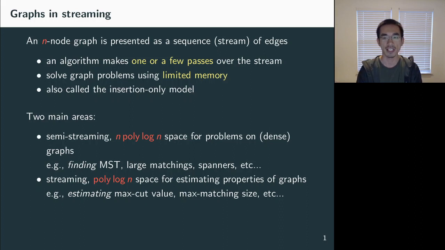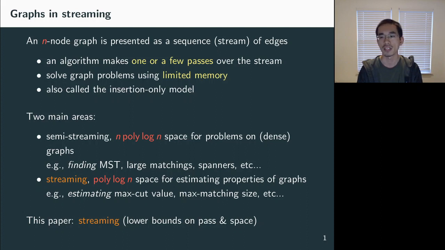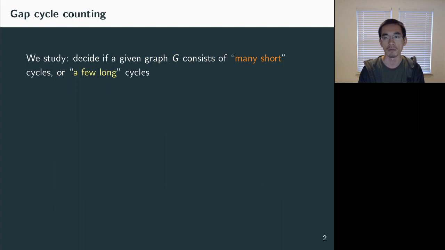I would like to emphasize here that these two areas are usually quite different in both upper bounds and lower bounds. In this paper, we focus on the second area, graph streaming. As already spoiled in the title, we focus on lower bounds on passes and space. In this context, it would mean that the algorithm either makes that many passes, or it has to use at least super-polylog space for some problem.